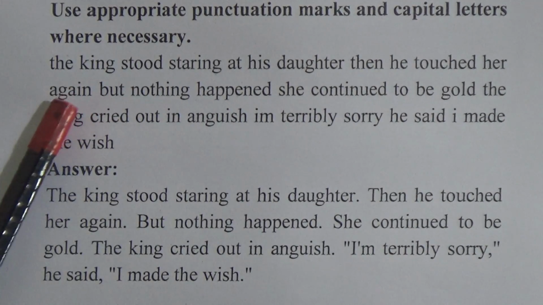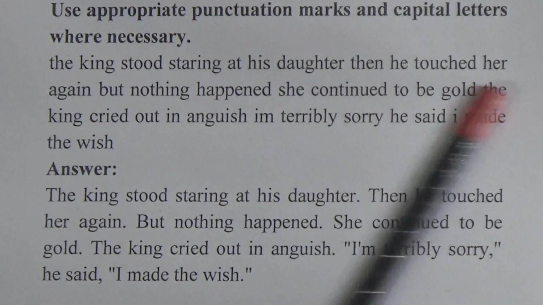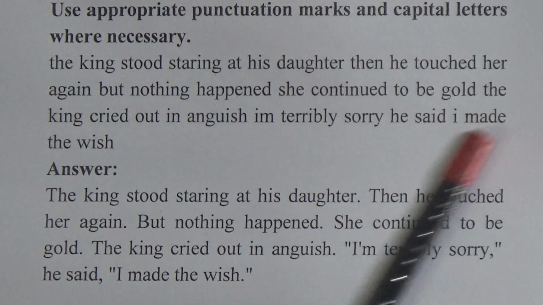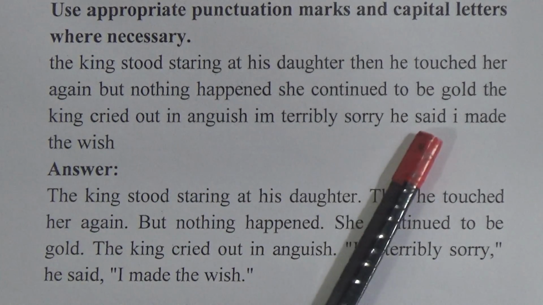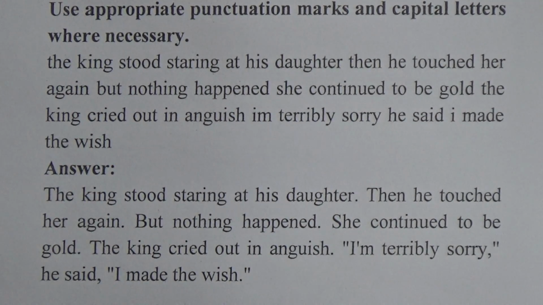Let's read. The king stood staring at his daughter, then he touched her again, but nothing happened. She continued to be gold. The king cried out in anguish, "I'm terribly sorry," he said, "I made the wish." So this is the passage, and now we will know the answer.